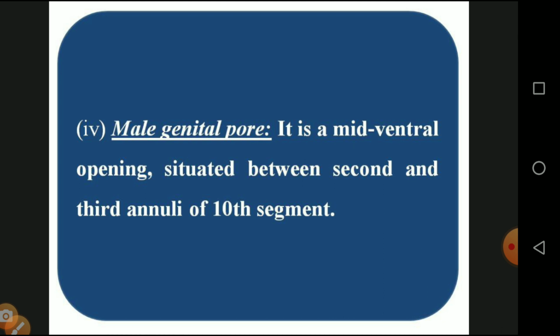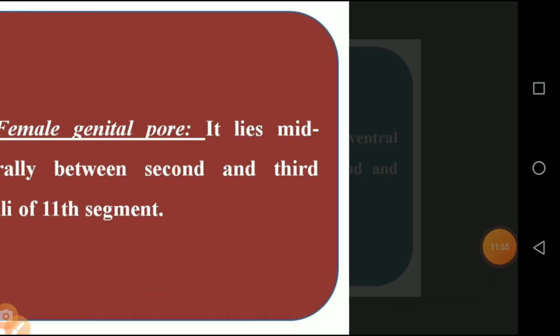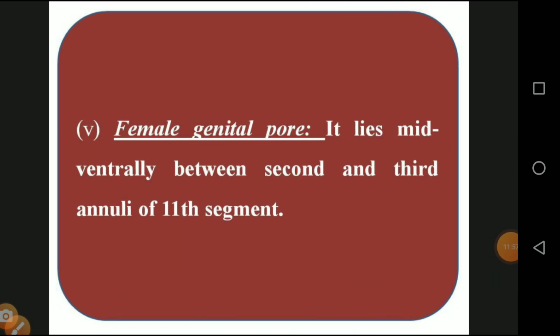And the male genital pore is located on the mid-ventral opening, situated between the second and third annulus of the 10th segment. Then the female genital pore lies mid-ventrally between the second and third annuli of the 11th segment. So the 10th segment is male and the 11th segment is female.